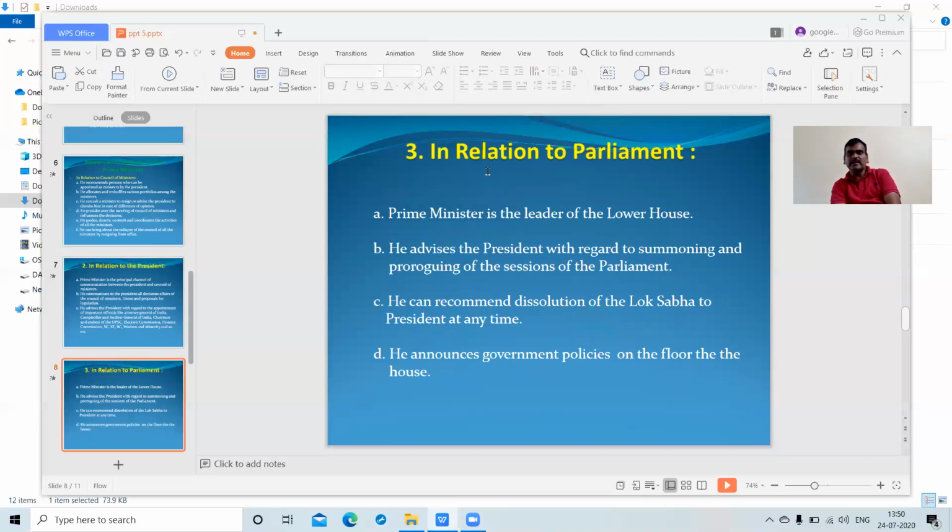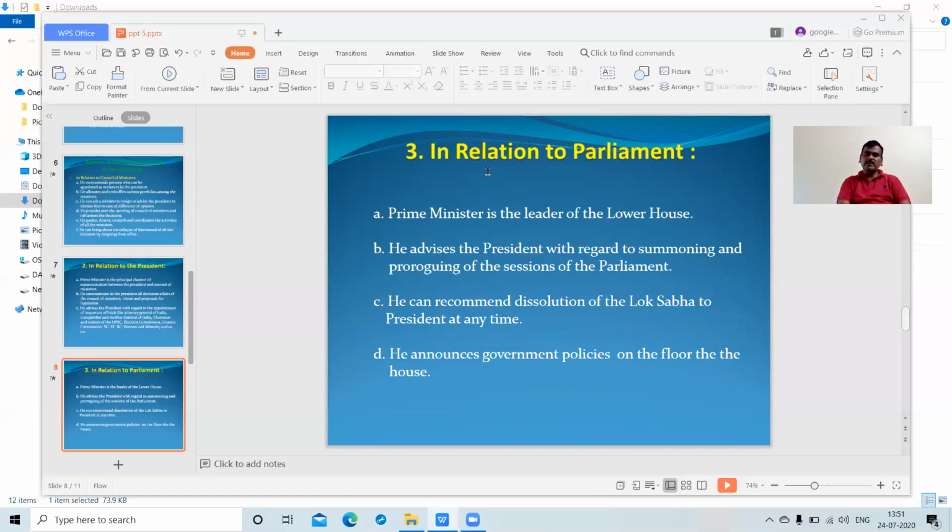Next point is in relation to the Parliament. The Parliament is the highest policy making body. It is a powerful structure of the Indian country.